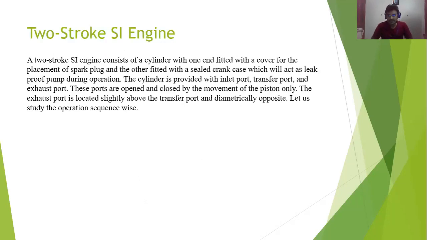Now, after that, in the same IC engine, we have the spark ignition engine and the compression ignition engine, and thereafter we have the two-stroke engine and the four-stroke engine. We have the two-stroke SI engine and two-stroke CI engine, and then we will see the four-stroke SI engine and four-stroke CI engine. Now we can see the two-stroke SI engine.